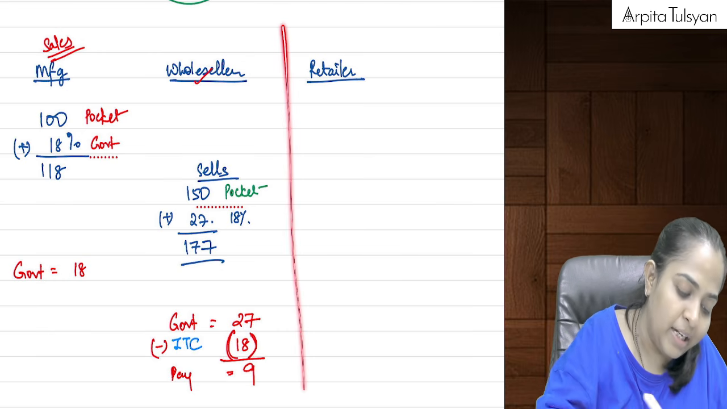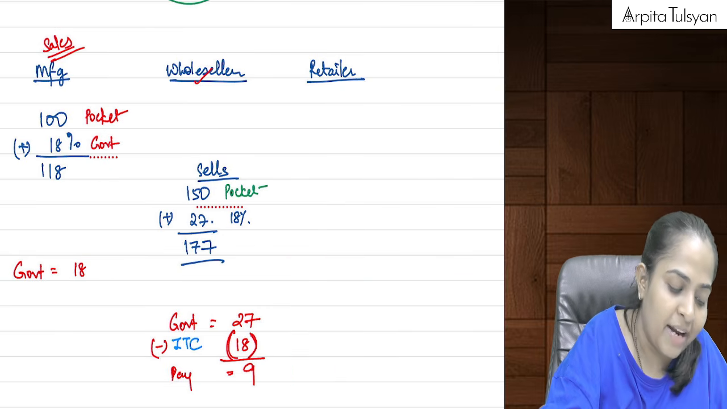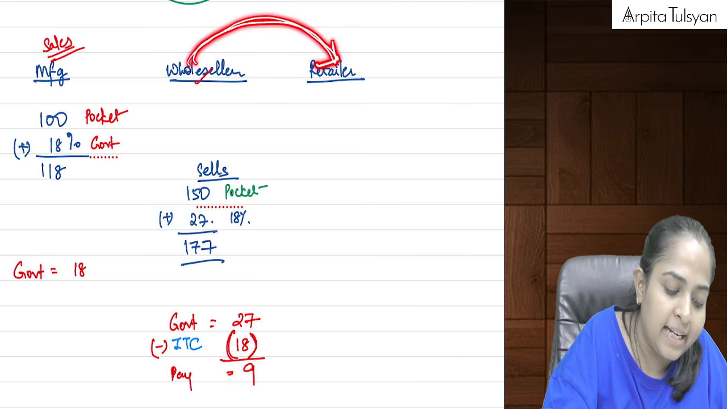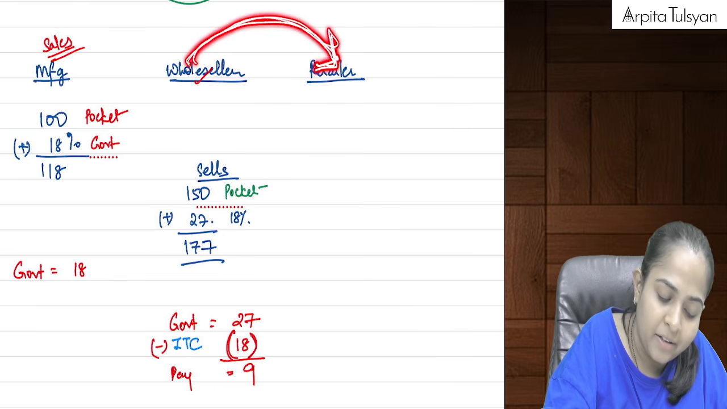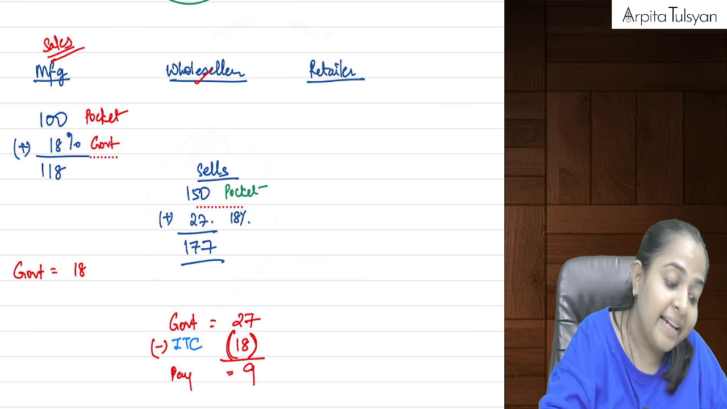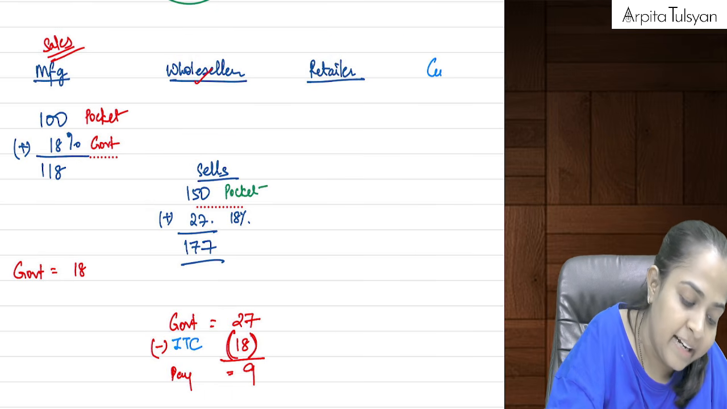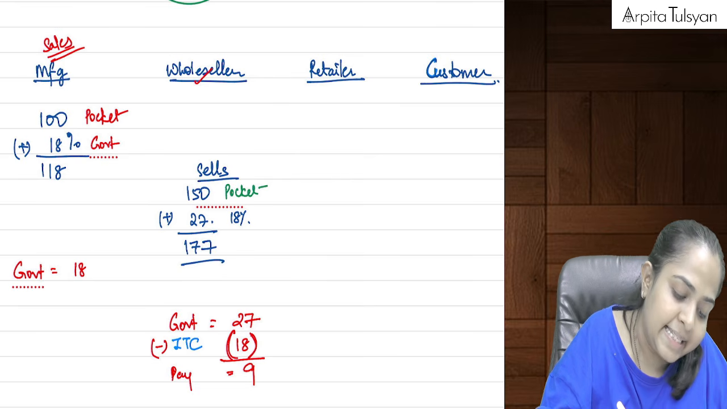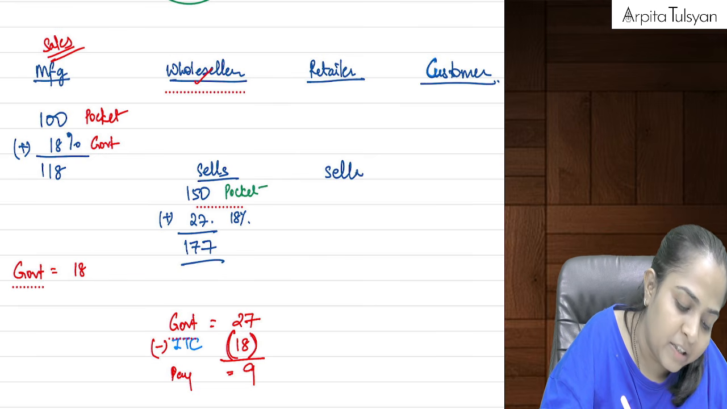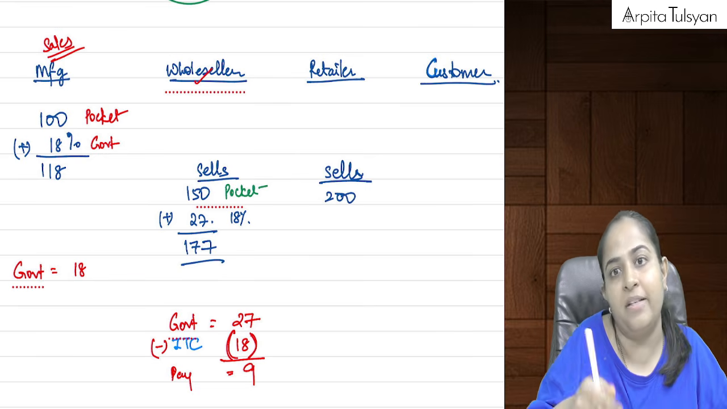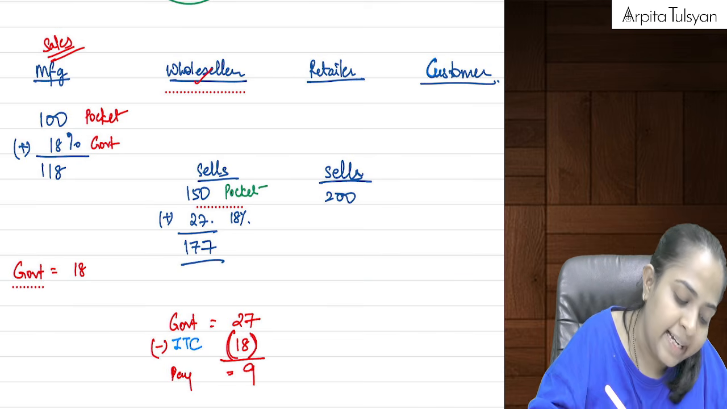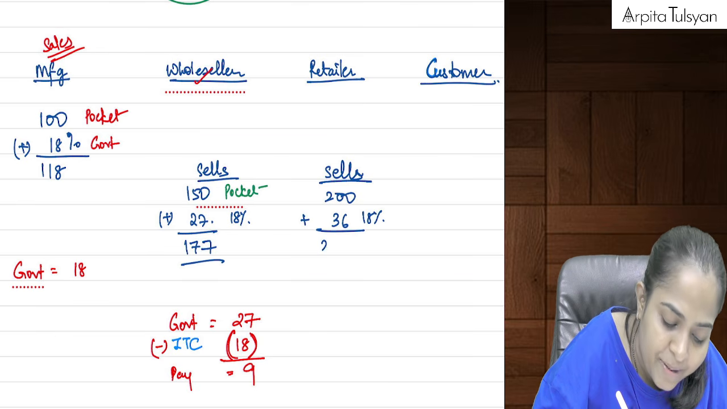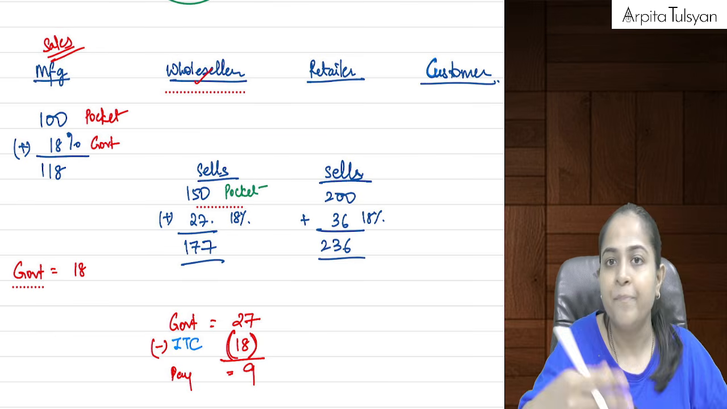Right? And now the last level. Let's say the wholesaler has now sold the goods to the retailer at this value. The retailer will further sell it to the customer. Let's say the retailer sells it to the customer at 200 rupees. Even he will add his profit. He is selling it at 200 rupees plus he is adding 18% GST, that is 36 rupees. So 236 rupees is my total price.